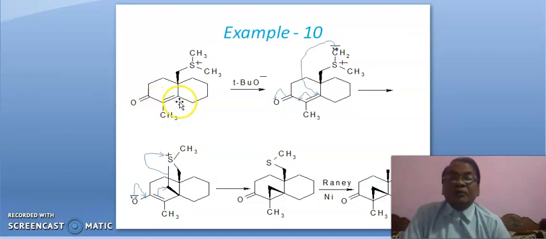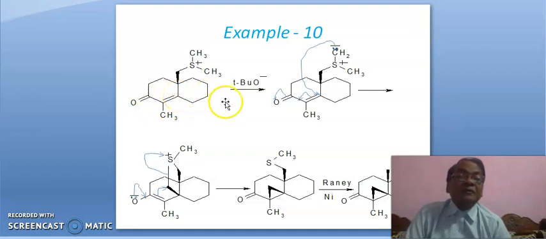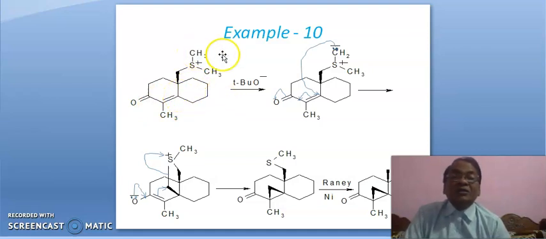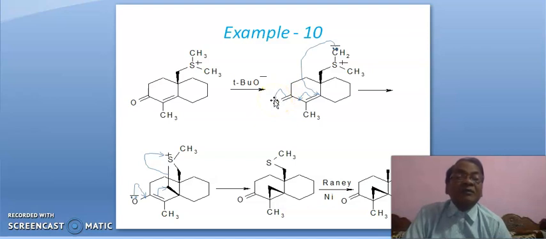So positive charge will be here. This pi bond and this pi bond are in conjugation, so this position is important. Okay. First of all, this carbon becomes carbanion, and then this negative charge will attack here. This pi bond will shift in this fashion, and finally this pi bond will shift in this fashion, leading to this.